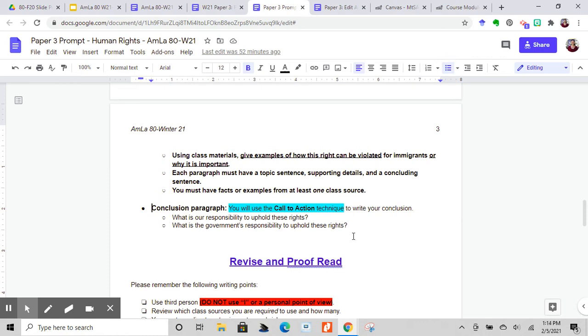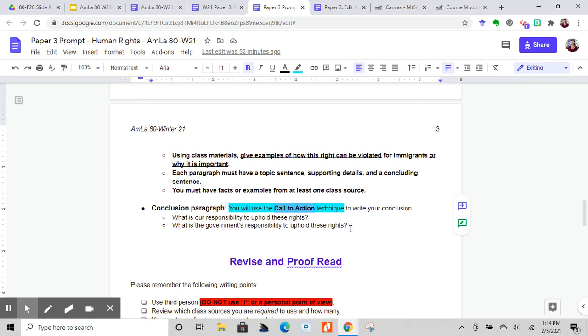Okay, now on to your conclusion paragraph. This is the last paragraph of your essay. Instead of choosing one of the ways to write a conclusion paragraph, I'm telling you which one you will use for this paper. So in this paper, you're going to use the call to action technique to write your conclusion paragraph, okay? Answer these questions.